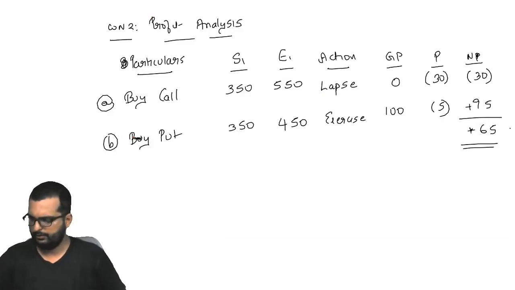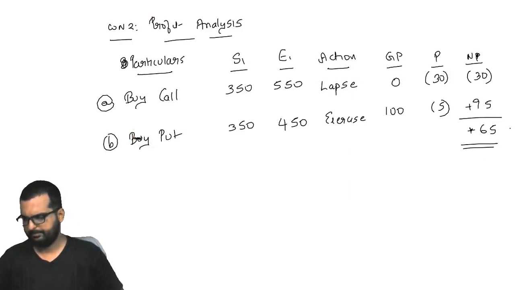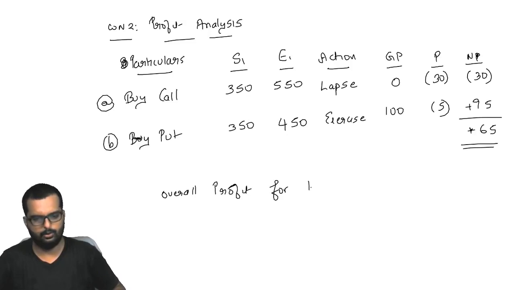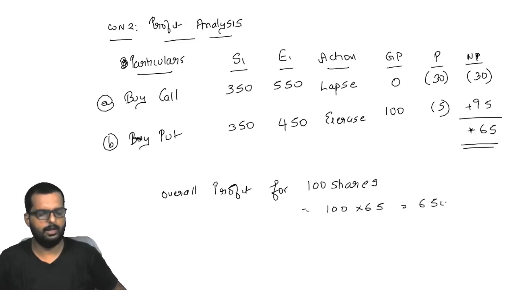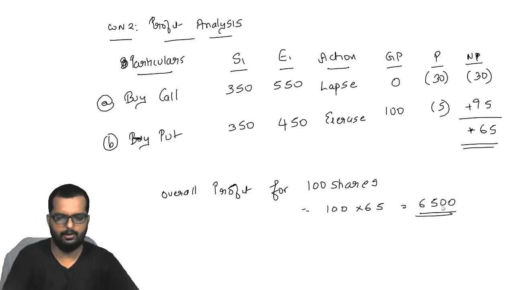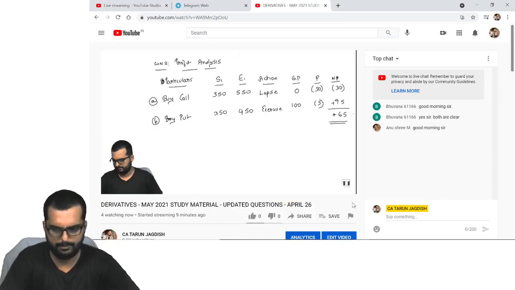What question are we doing? 15, is it? Okay. Alright, fine. So the overall profit for 100 shares, that is the total number of shares available, would be 100 into 65. That turns out to be how much? 6,500. Can you write down till here in your books now?